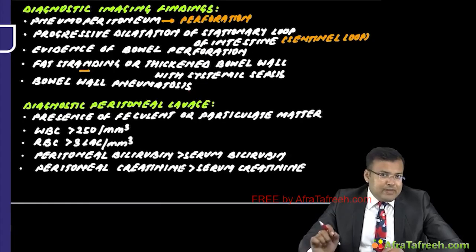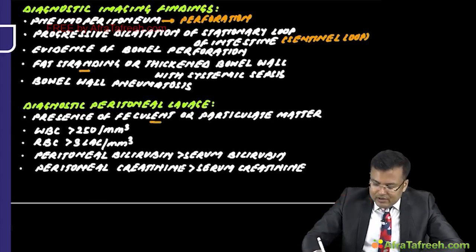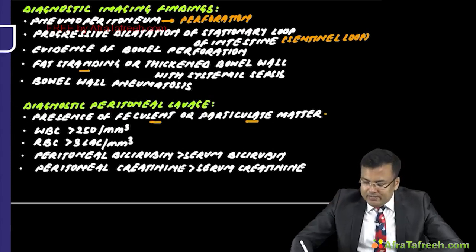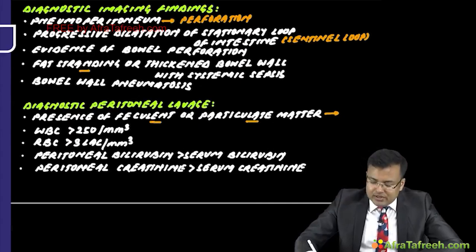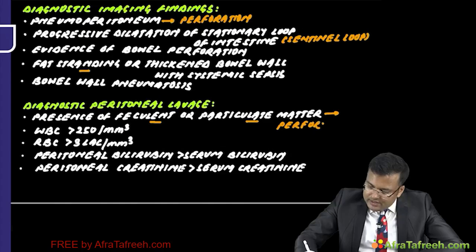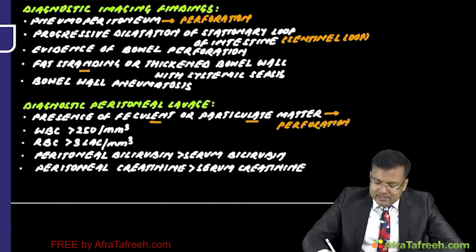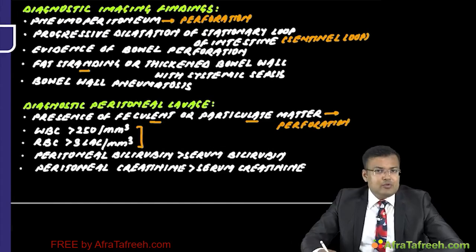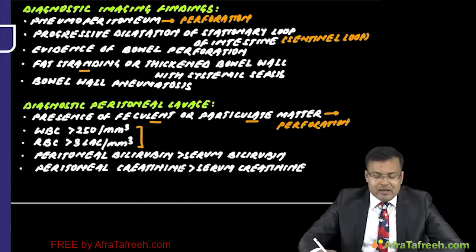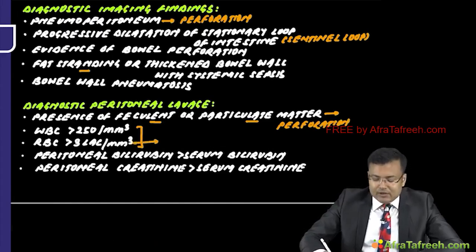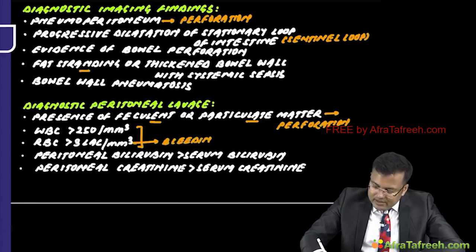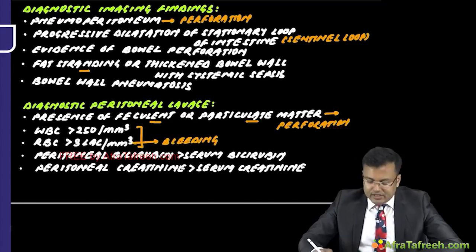Findings of diagnostic peritoneal lavage in which we consider taking the patient for surgery. So if there is presence of feculent or particulate matter, it means the patient is having perforation. There is hollow viscus perforation. Whenever WBCs are more than 250 per mm cube, RBCs more than 3 lakh per mm cube, it is suggestive of what? Significant bleeding. In this case also surgical intervention is required.